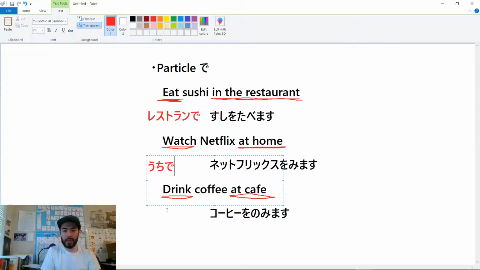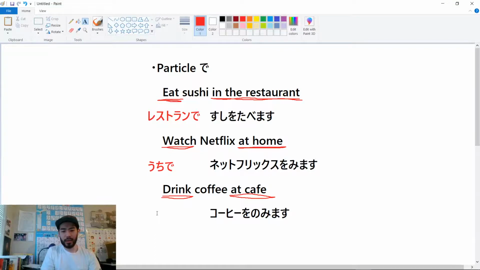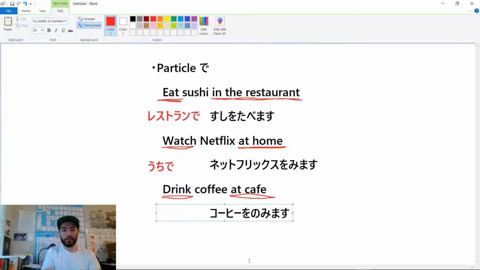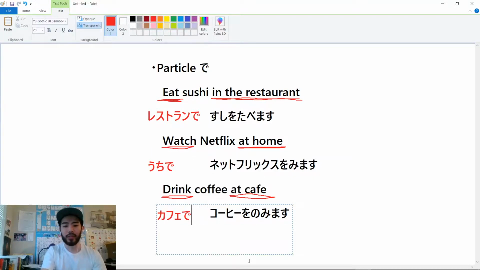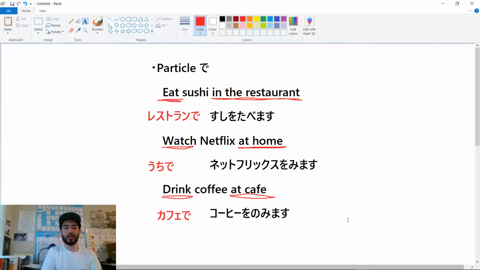Okay, last one, same. Drink coffee at cafe. So you have place and action. So cafe, and then of course the particle de, coffee o nomimasu. So when you have action and place, you need the particle between the place and the action.